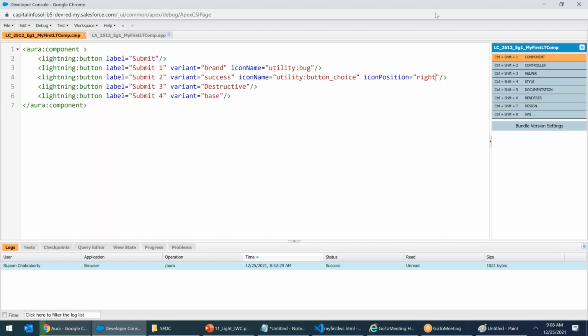Guys, anyone has any questions? Rupam, is there any library for this? Yes, 100%. I'll show you the library. There are so many: onclick, icon name, icon position, icon size equals XL, double XL, triple XL. Rupam, what are the choices available? How do I know it's brand, success, destructive? I will show you the library in the next week's class. Clear? Okay, Rupam, I'll show you, don't worry.